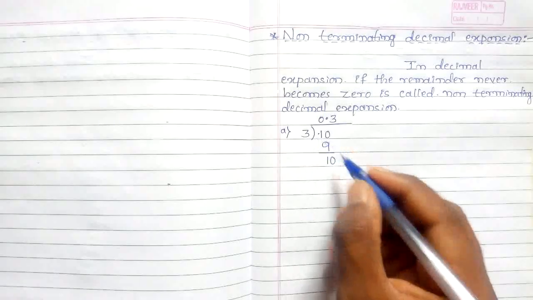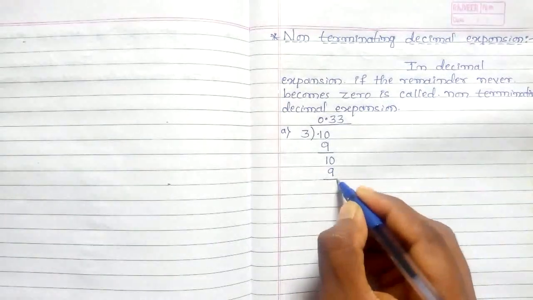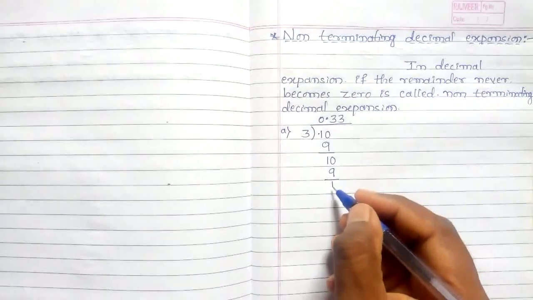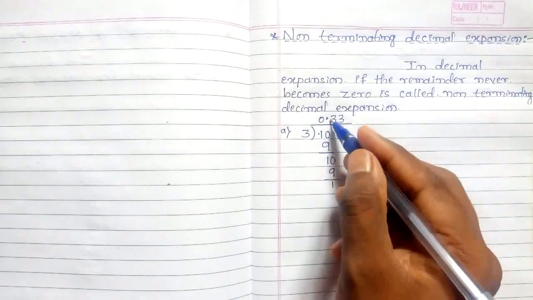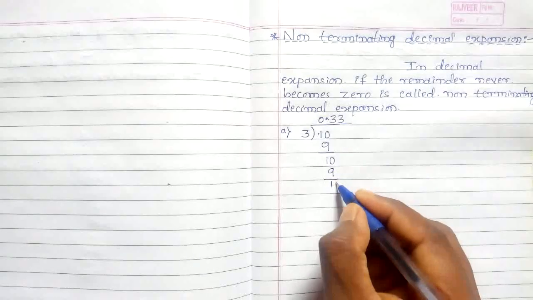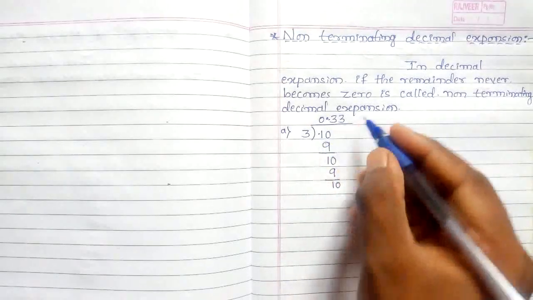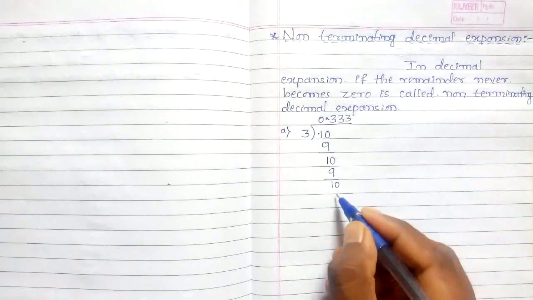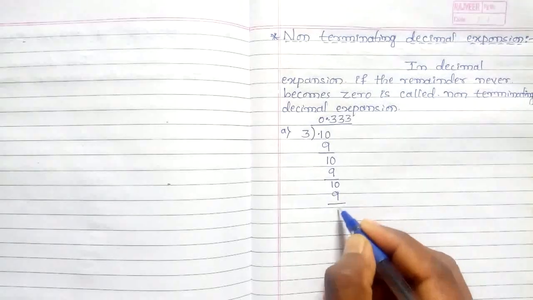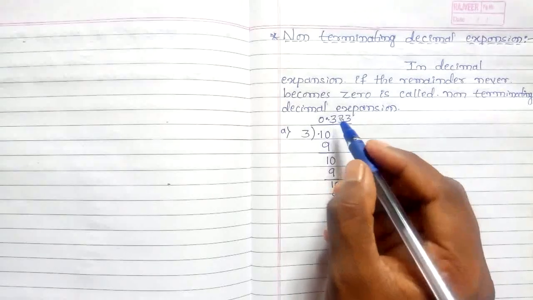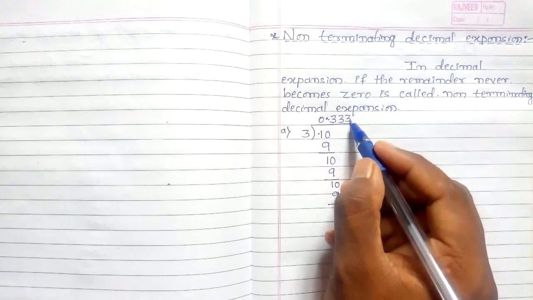Then it becomes 10. Again 3 threes are 9. Then 10 minus 9 is 1. Again 1 is less than 3. Here we put the point, then take 1 0. Then 3 threes are 9. Then 10 minus 9 is 1. Again the numbers in this quotient are repeating numbers.